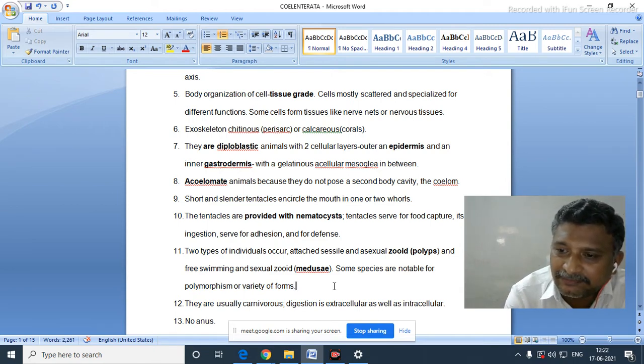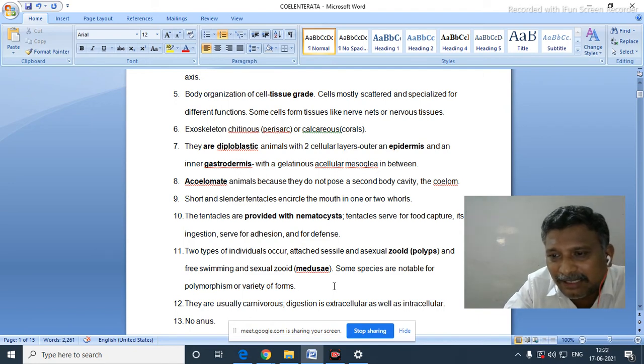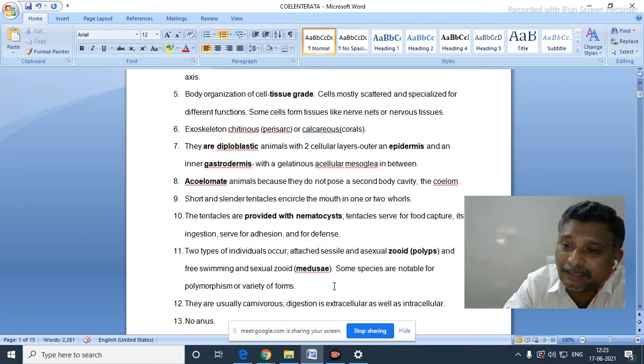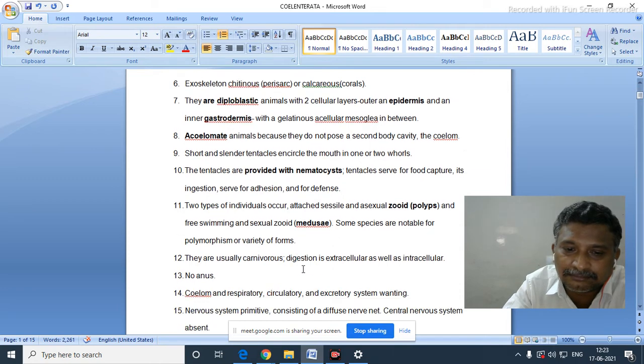Okay, different individuals, different morphology, different morphic forms are there in a colony. But each one will have a different work, different function. If two forms are there, dimorphic. If three forms are there, trimorphic. If more than three, they are called pentamorphic or polymorphic, and finally known as polymorphism.